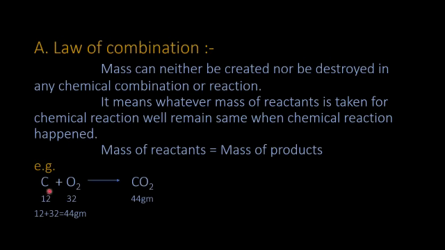For example, C plus O2 gives CO2. The atomic mass of carbon is 12. O2 is a diatomic molecule, therefore the mass of O2 is 32 gram. The mass of CO2 is 44 gram. Mass of reactants, C plus O2, is 44 gram. Mass of product, CO2, is 44 gram. Hence, mass of reactants and mass of products are both equal.